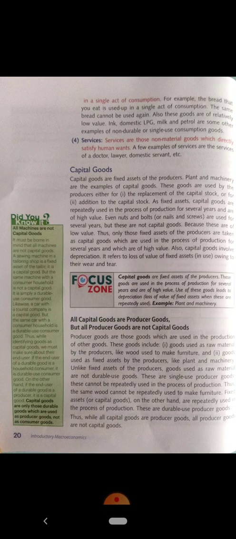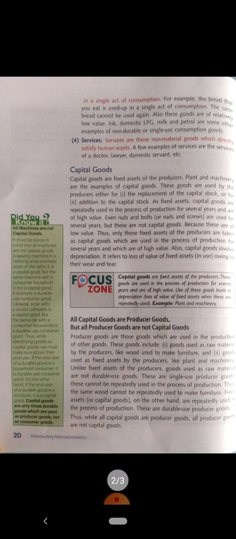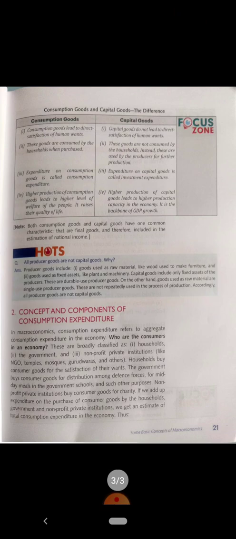Unlike fixed assets of the producer, goods used as raw material are not durable use goods. So the wood which we use for making furniture is a producer good, but the machine on which we make it is a capital good. So it says that all capital goods are producer goods, since they help in production, but not all producer goods are capital goods, because they are not repeatedly used in the production process. Next comes the concept and components of consumption expenditure.